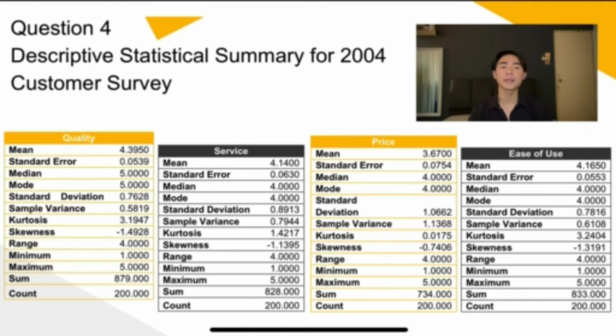Last but not least, the minimum and maximum data for all is 1 and 5. Hence, the data range is 4.